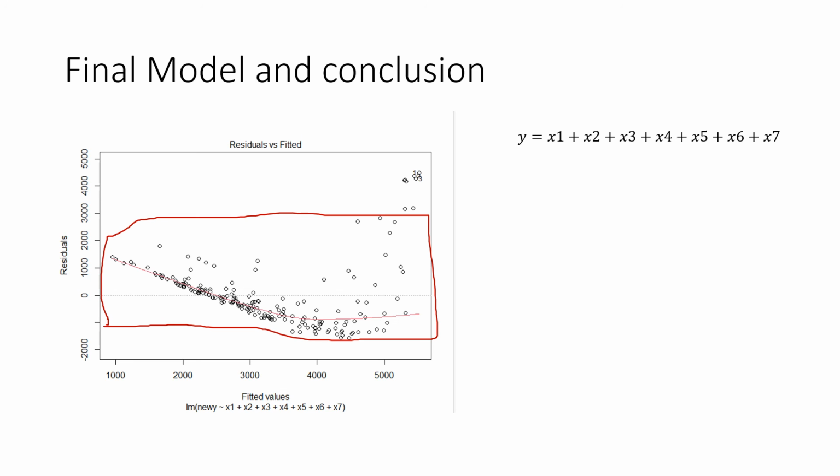My final conclusion is that this is still the model that I have to use, since I can't drop any predictors from this model, and I failed to reject my original hypothesis saying that all beta is equal to 0.